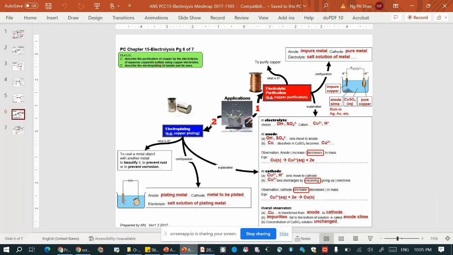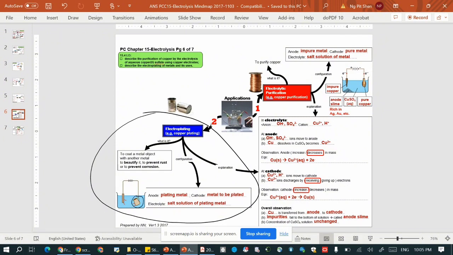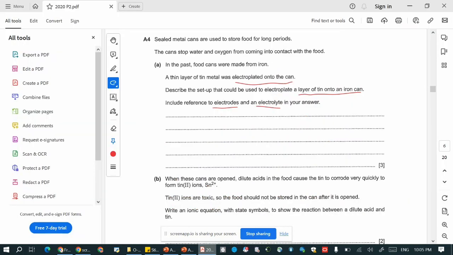This is actually very similar to the electrolysis mind map, this part. First, you need to electroplate an object with tin. The object to be electroplated must be connected to the negative terminal of the battery, which is the cathode. And the plating metal, the tin, would be on the anode, connected to the positive terminal of the battery. Not forgetting, the electrolyte is a salt solution of the plating metal. In this case, the plating metal is tin, so a salt solution that contains tin, for example, tin nitrate. That would be the answer for A4A.